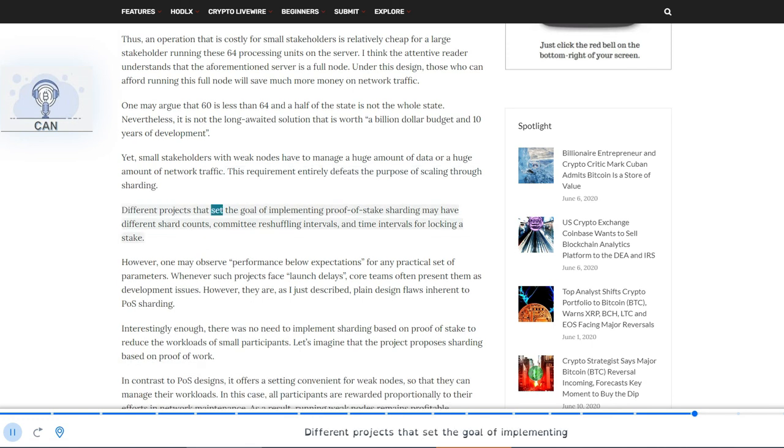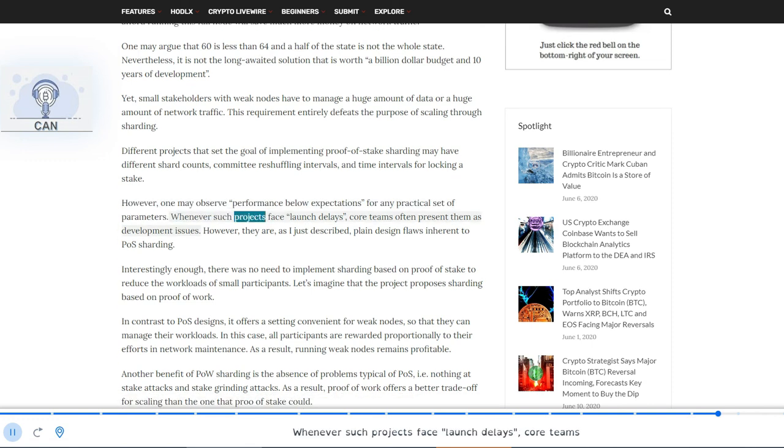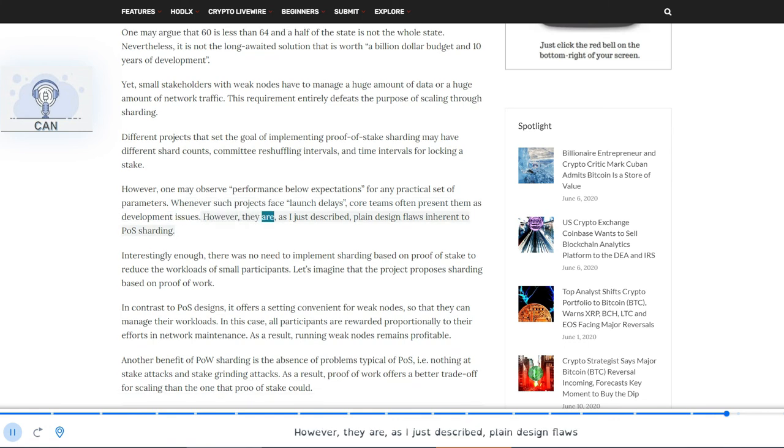Different projects that set the goal of implementing proof-of-stake sharding may have different shard counts, committee reshuffling intervals, and time intervals for locking a stake. However, one may observe performance below expectations for any practical set of parameters. Whenever such projects face launch delays, core teams often present them as development issues. However, they are, as I just described, plain design flaws inherent to PoS sharding.